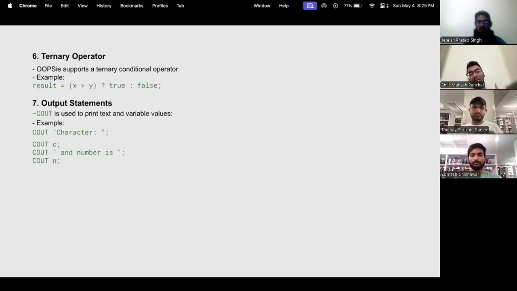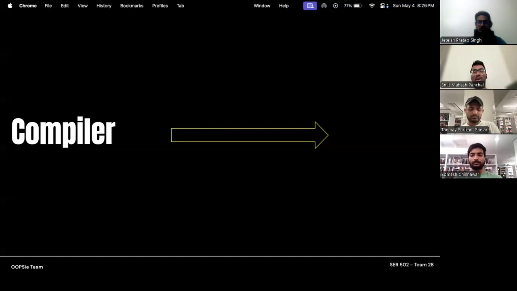Additionally, we have also included a ternary operator, as we can see on the screen. The syntax looks very similar to very well-known programming languages. And you'll also find similar output syntax using cout, which prints strings and variable values. Now let's go behind the scenes and talk about how the OOPSie compiler works. So Tanmay will walk you through how it actually works. So on to you, Tanmay.